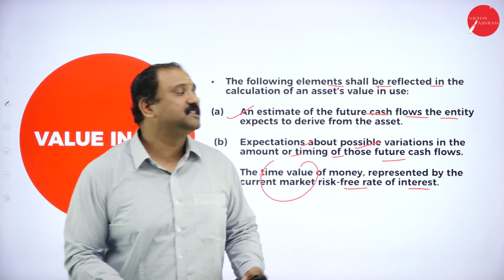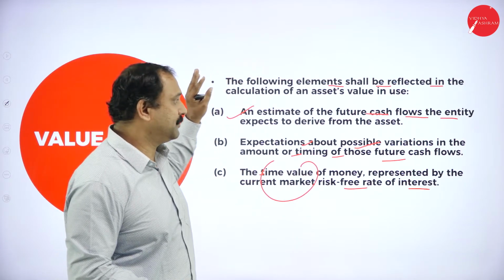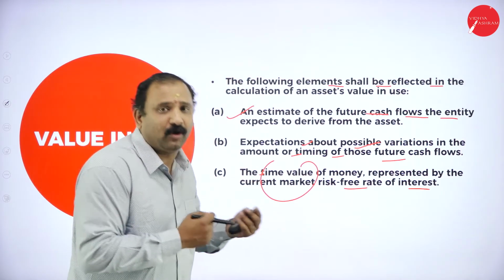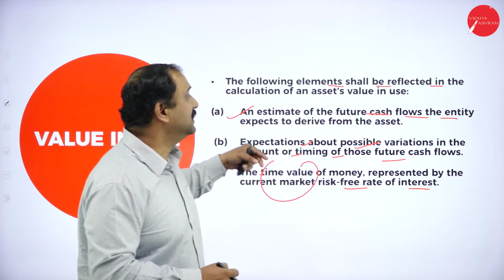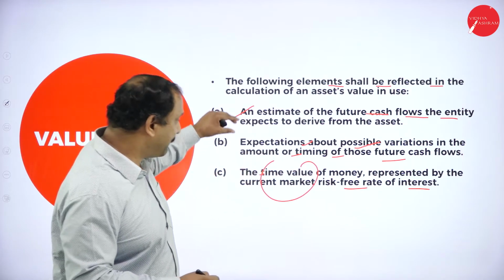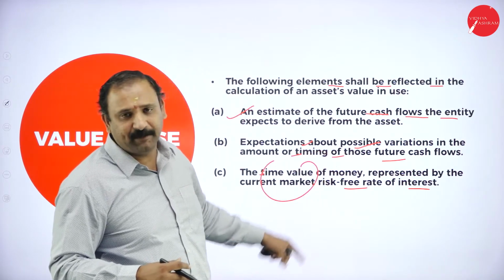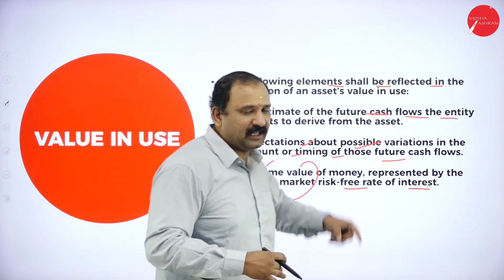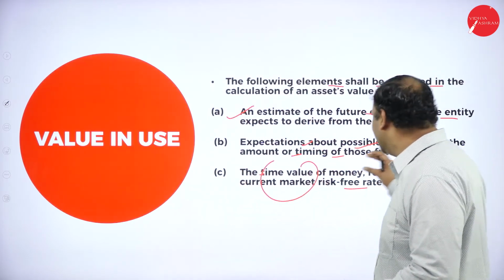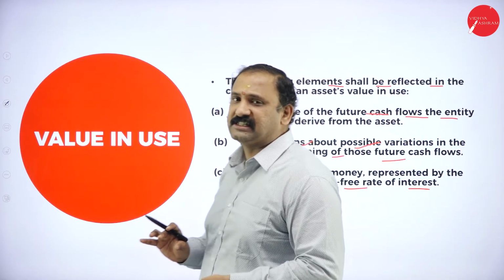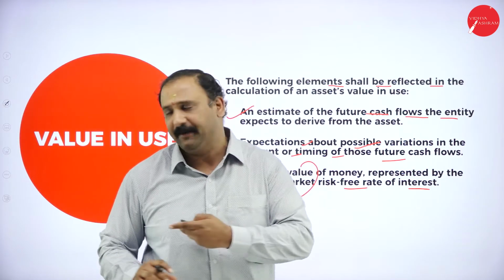Now, these are the factors that you need to understand here. An estimate of future cash flow that the entity expects to derive from the asset. So what is the future value of the cash flow that we are going to get from the asset? What are all the expectations about the possible variations, either in the amount or the timing of the cash flows? The time value of money, which is represented by the current market risk-free rate of interest. So whatever is the risk-free rate of interest, all those factors are also to be calculated here.